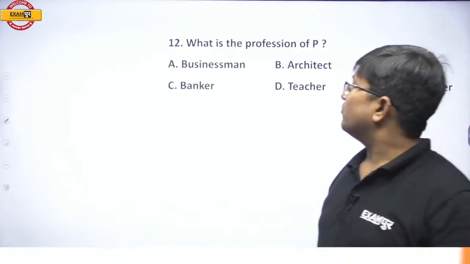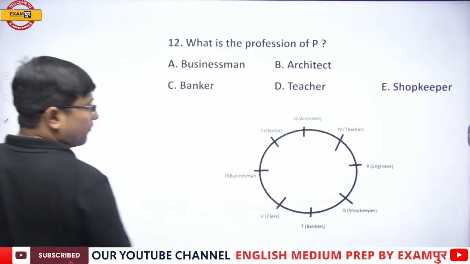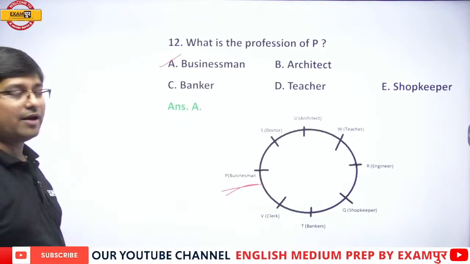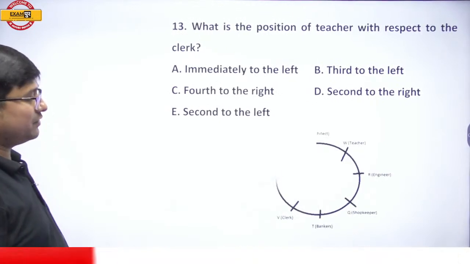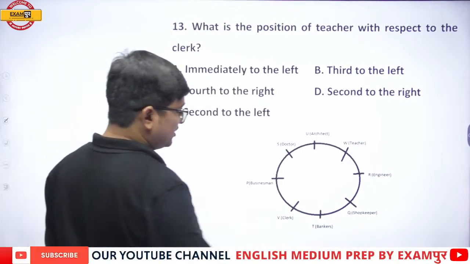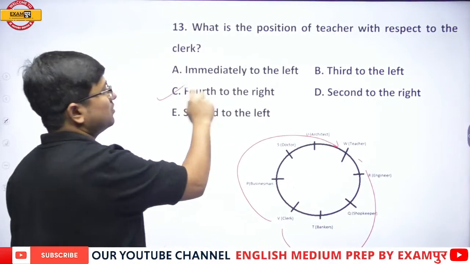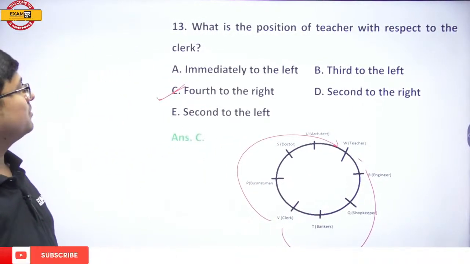Next, what is the profession of P? As you can see, P is a businessman. The right answer is option A. Next, what is the position of teacher with respect to clerk? The position of teacher with respect to clerk is fourth to the right or fourth to the left. Okay, answer is option C.